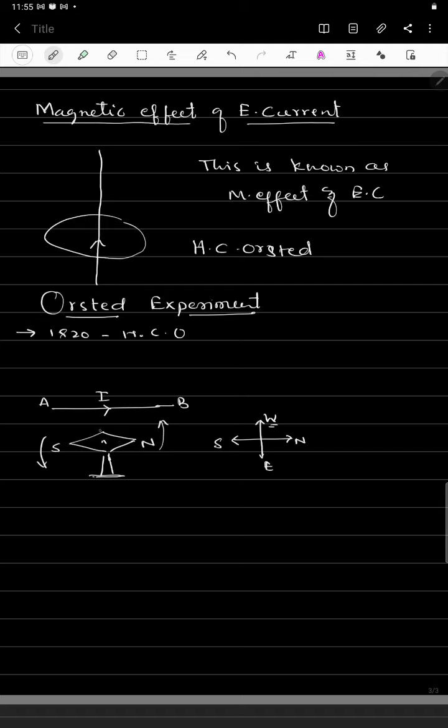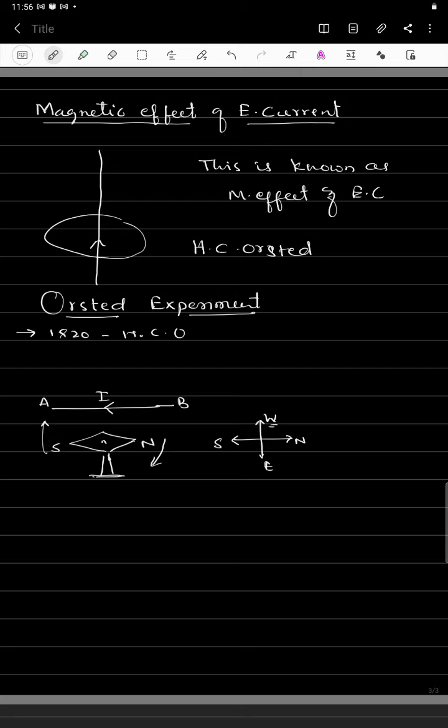And now what he did, he changed the direction of the current. So when he changed the direction of the current, what will happen to the magnetic needle? Now the current is moving from B to A, so the north pole of the magnetic needle deflects towards the east, and the south pole deflects towards the west. So from this experiment, if the current direction is reversed, the direction of the deflection of the needle also changes, in the opposite direction.